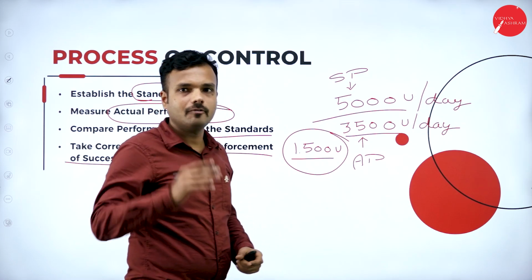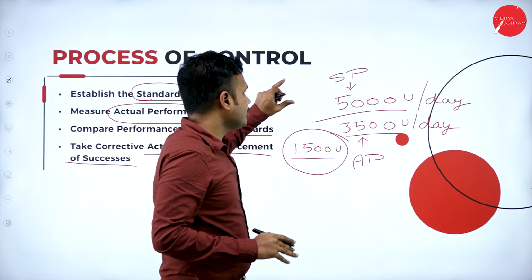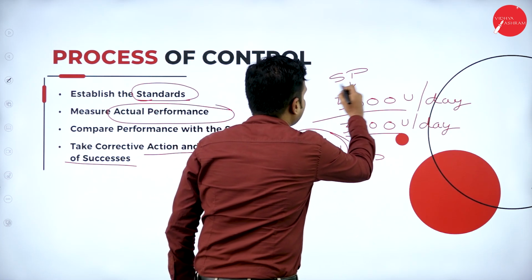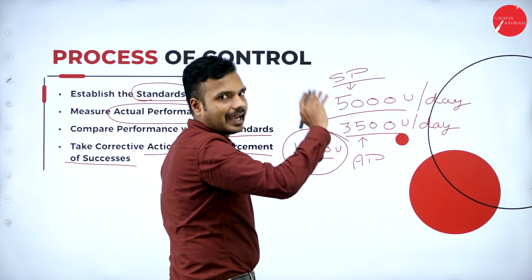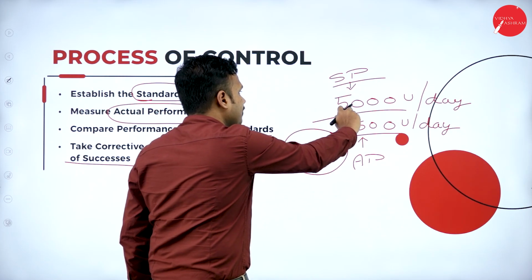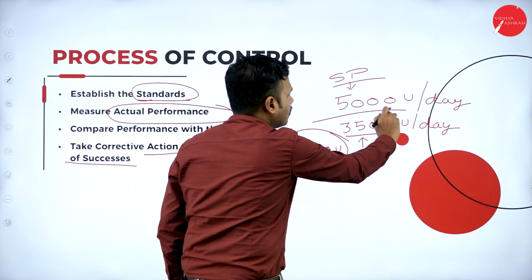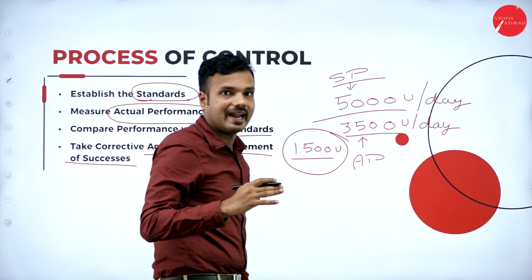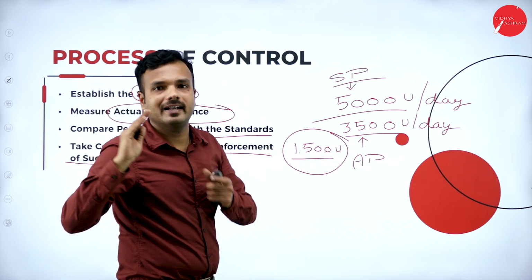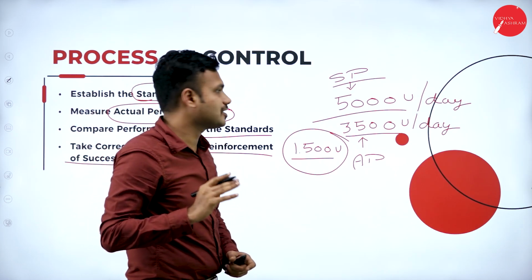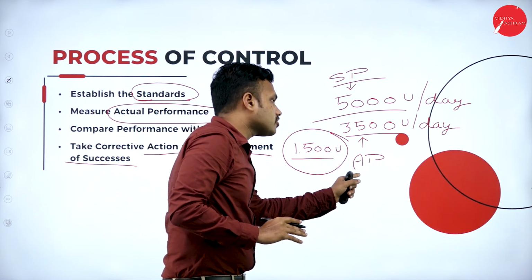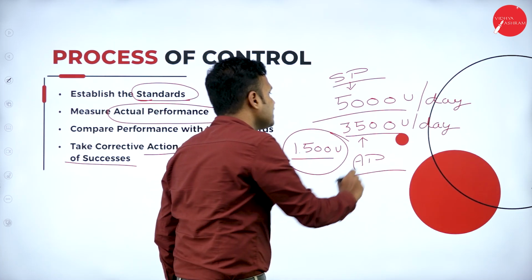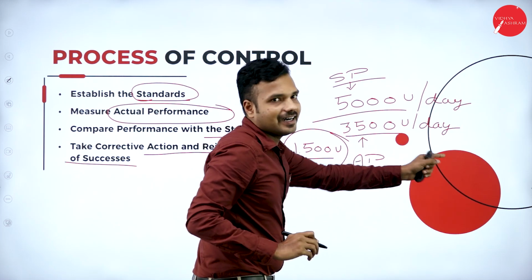Simple way, process of control, how is it going to happen? Here, the first thing that we are going to consider in the process of control is the standard performance. What actually I have to perform, that is the standard performance. So I have to sell 5000 units a day. That is the ultimate goal of my organization that I had planned by looking towards other organizations. But what is the actual performance? What quantity am I actually going to sell a day? That is 3500 units a day.